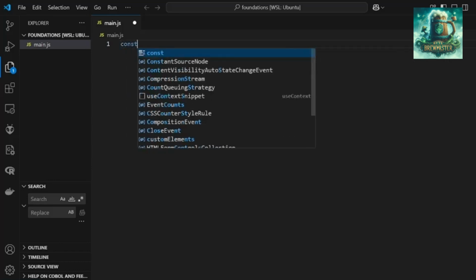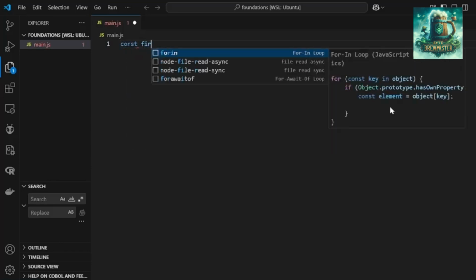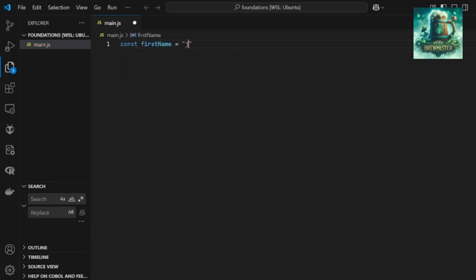So we can say const first name, and you can put whatever name you want in there. All this is doing is saying, hey, we're going to create this variable called first name. It will hold anything, honestly. It doesn't matter. But we put a name in because it's called first name. You wouldn't write on a box, hey, this is my books, and then put all your kitchen supplies in there. That would really throw you off, right? You would put all of your books in the box called books. So we name our variables after the data they're going to hold.